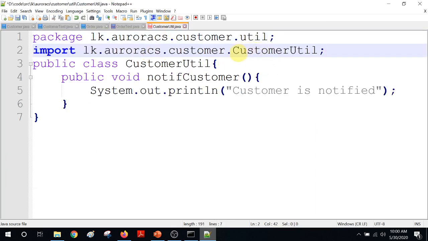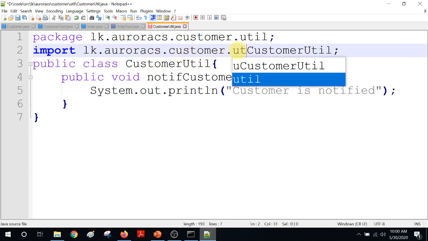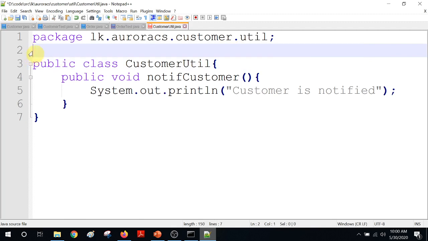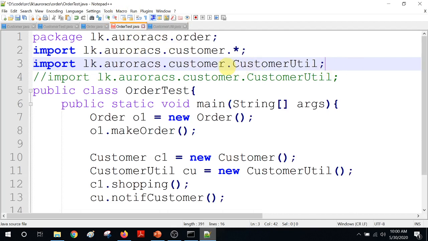I can paste it, but here it is aurora.cs.customer.util.CustomerUtil. So you can see, okay, not that, something else. So I have made it a mess. Control C. Yeah, I have to fix order test. So this is customer.util.CustomerUtil.